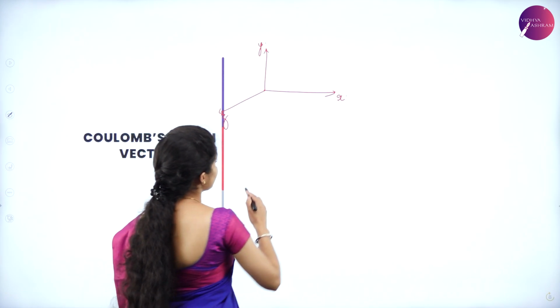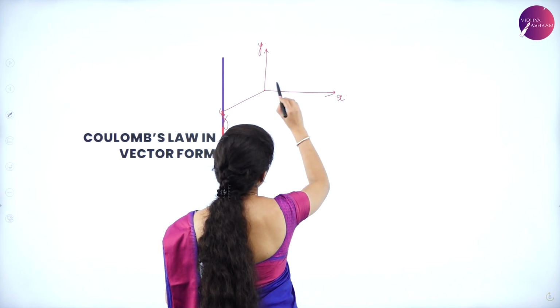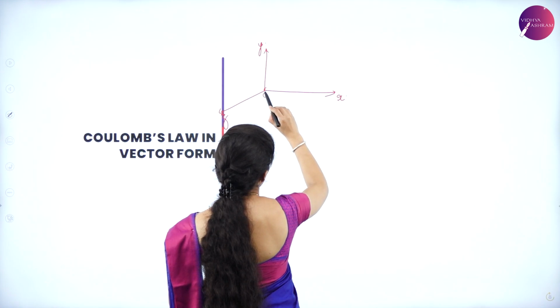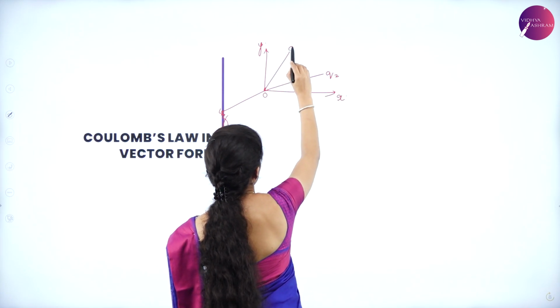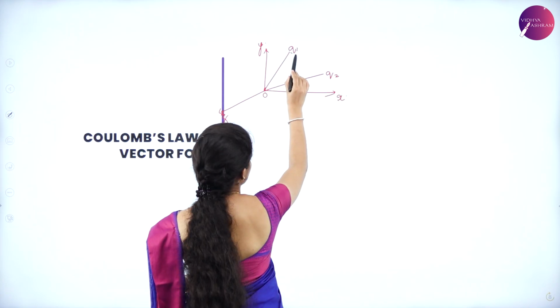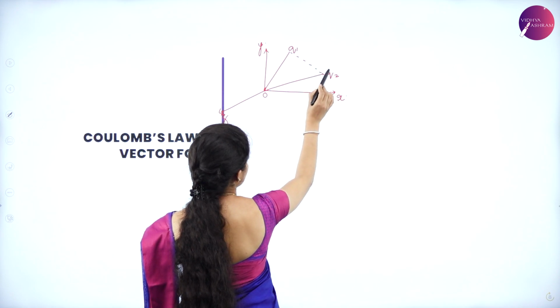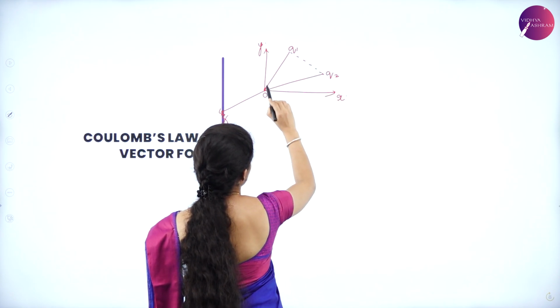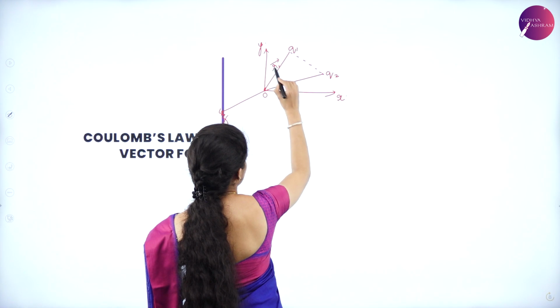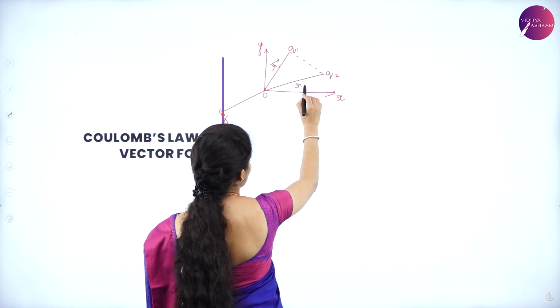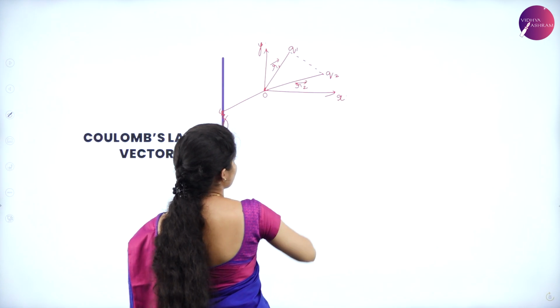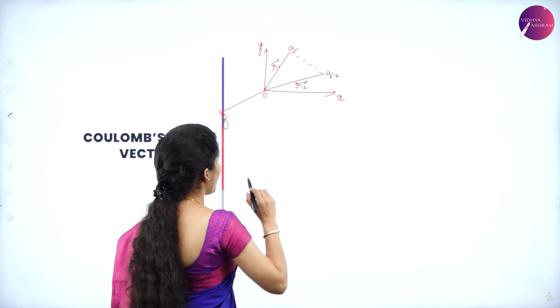Let us consider two point charges. From here, this is the origin. Here we have one point charge Q2 and here we have the other point charge Q1, separated by a certain distance. R1 is the position vector from the origin to Q1 and R2 is the position vector from the origin to Q2.